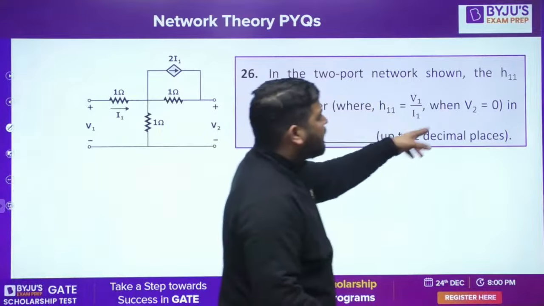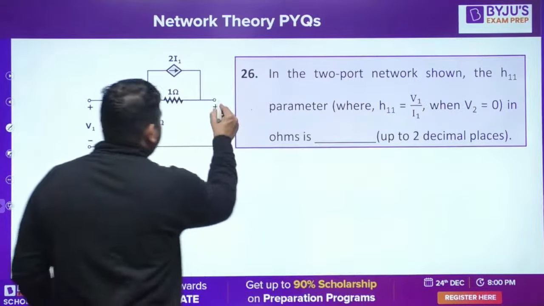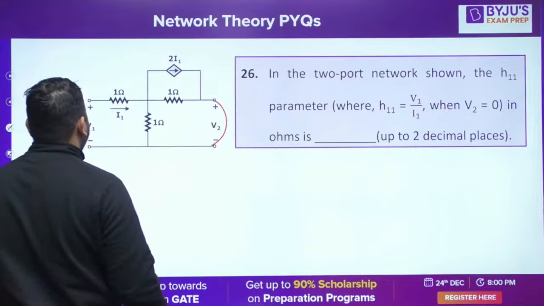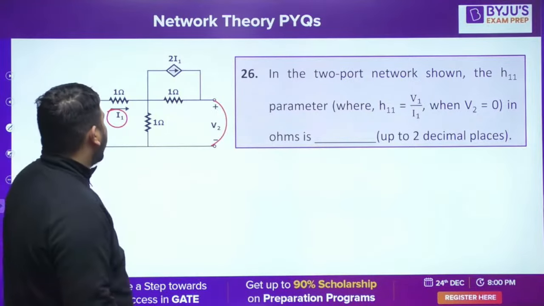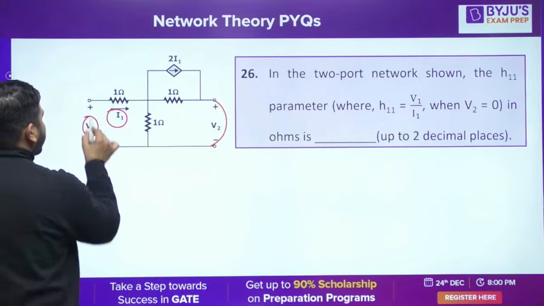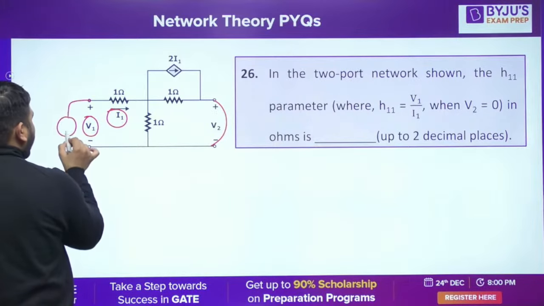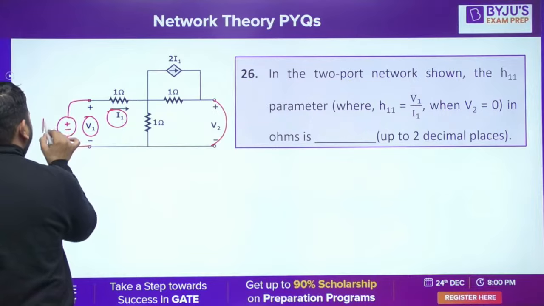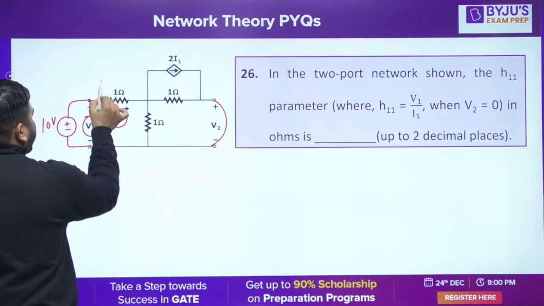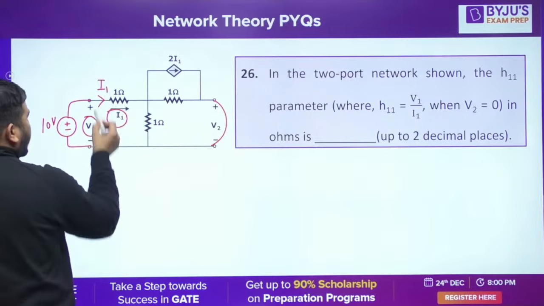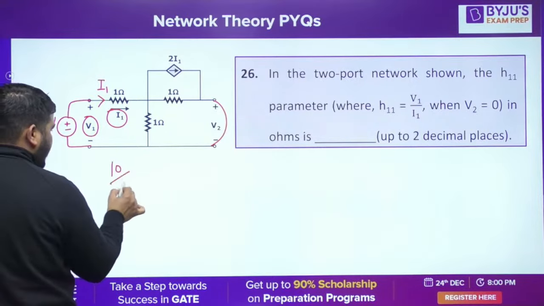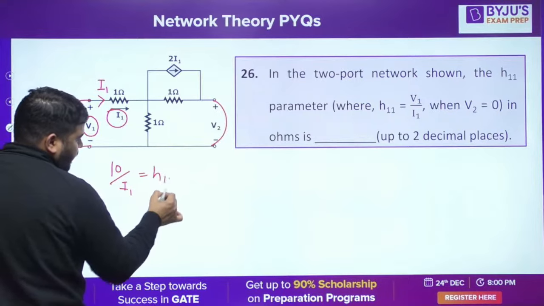H11 is V1 upon I1 when V2 is 0. So what you can do is you short it so that V2 becomes 0 and I need to calculate V1 upon I1. How to calculate this ratio? You can apply some voltage here, let's say 10 volt. Apply some nodal analysis and calculate this current I1, and then 10 upon I1 will be H11. I think you can do it now.